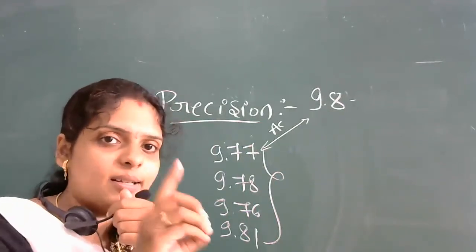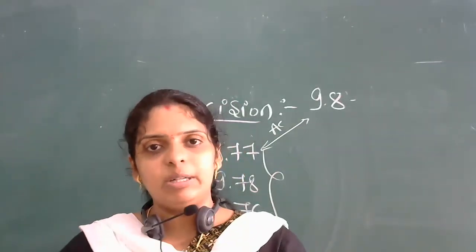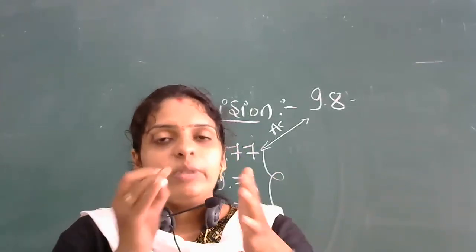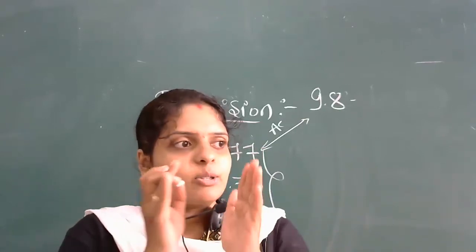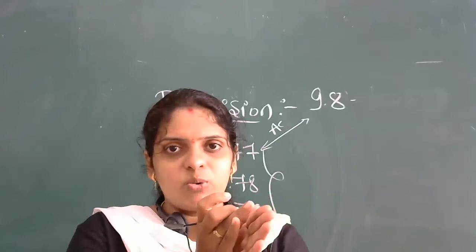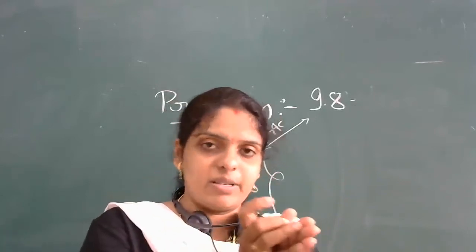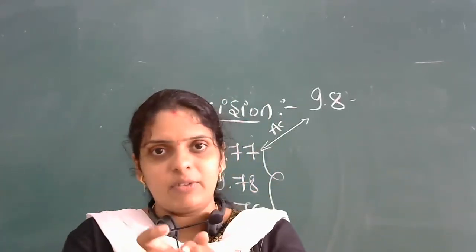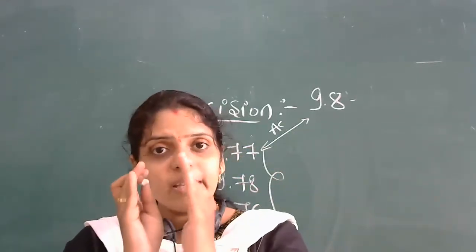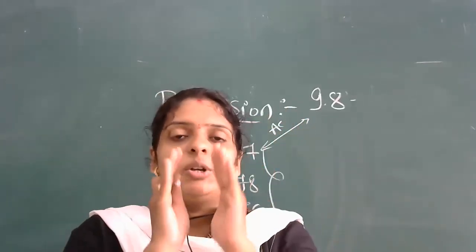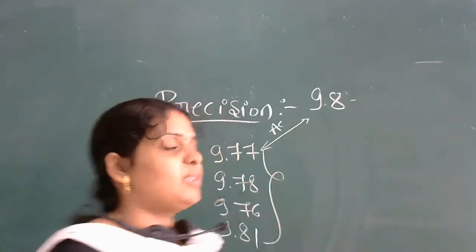First time you will bake a cake. Second time you will do the same experiment, the same procedure you will follow. Second time you will cook it. Third time you will try that. You will see the difference between all three times. So how close is the second one to the first one, and the third one to the second one? This comparison is called precision. Your cooking compared with your mother's cooking is accuracy. You cooking the same dish at different times, the comparison between them is called precision. Understood?